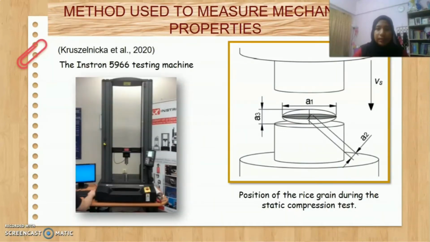Method used to measure mechanical properties. This is the Instron 5966 testing machine used in the compression test. Meanwhile, this is the position of the rice grain during the static compression test.